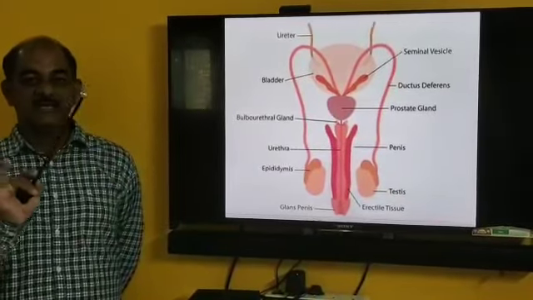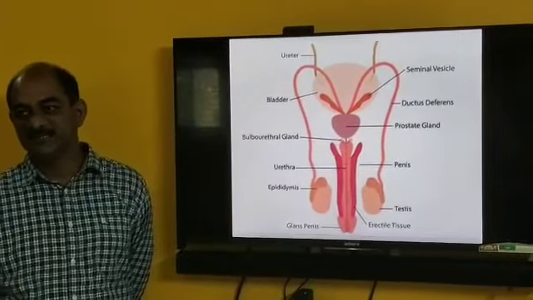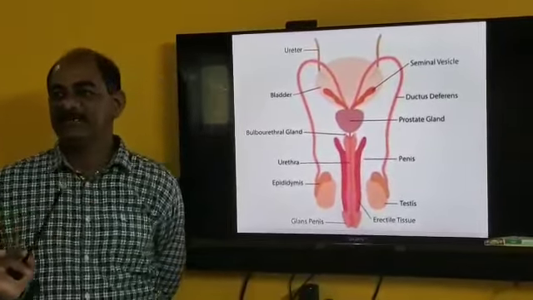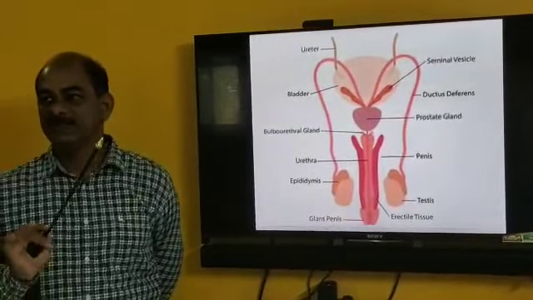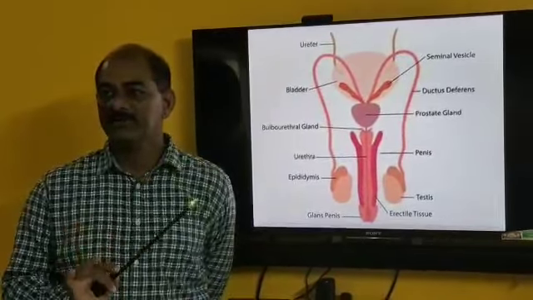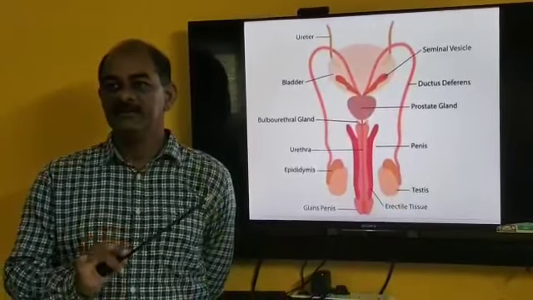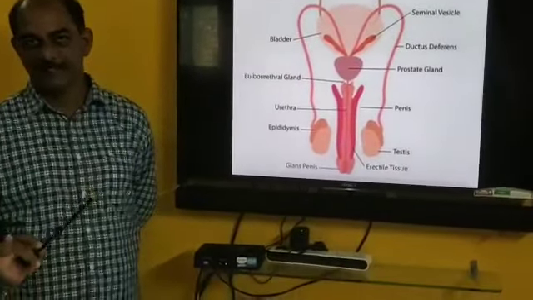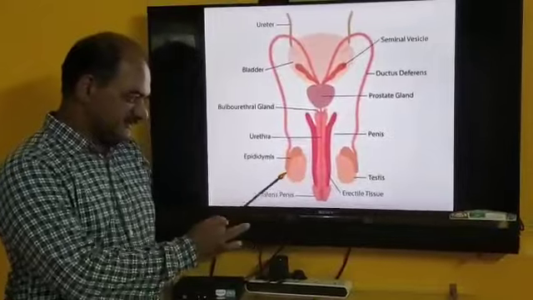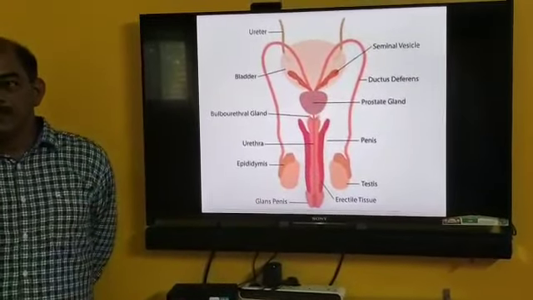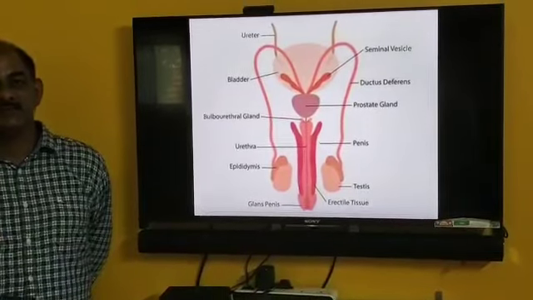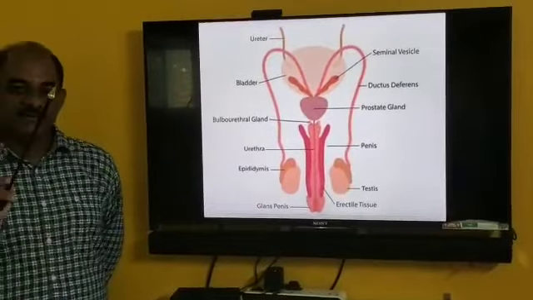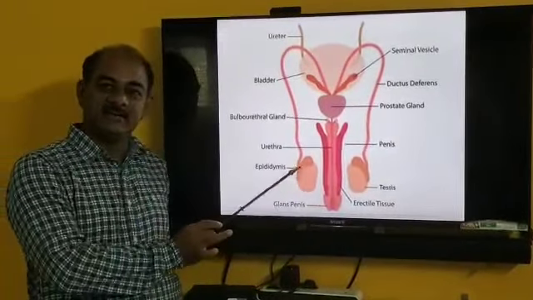This testis is present toward the right side as well as the left side. The testis is somewhat oval in structure, 4.5 centimeters in length, 3 centimeters in width, and 2.5 centimeters in thickness. It is connected with the help of the scrotal sac, the spermatic cord, as well as operculum type of tissue, and it is somewhat pinkish in color.